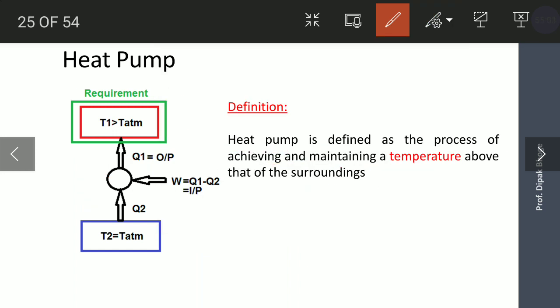In this case, what is the input and output? The amount of heat given to heating the room is the output.